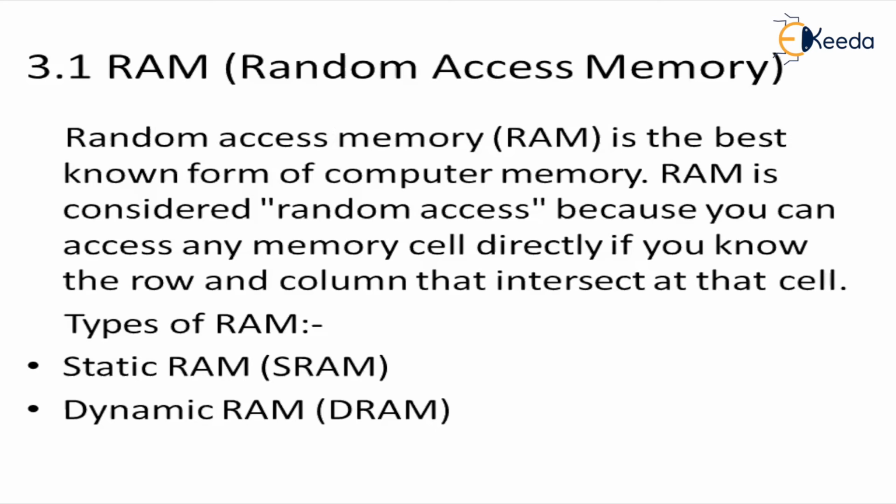So when a search is given by you in RAM, your pointer basically searches for the index, and that index will be used to point to the row and column you are searching. Static RAM is also called SRAM. Dynamic RAM is also called DRAM.